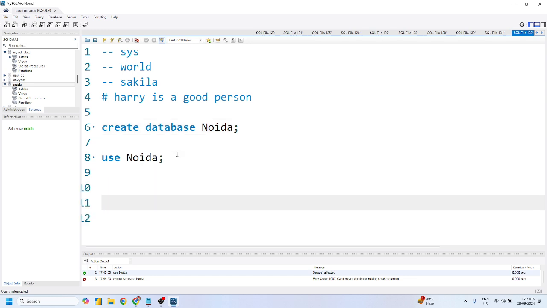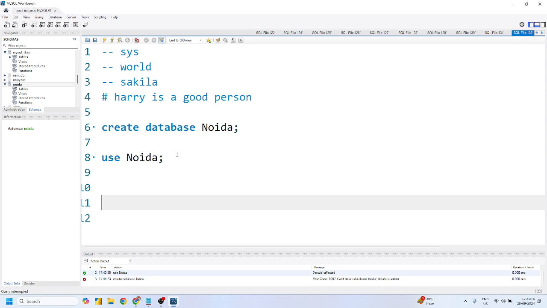Guys, we have successfully created our database. We have successfully used the database. Now what can we store inside any database? Mohit, because we are working in MySQL Workbench using SQL queries, and I have already explained that whatever we work on, directly or indirectly we have to store tabular data only. Yes or no? So inside this database, we have to store only tables, right?